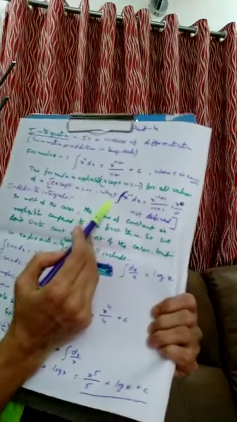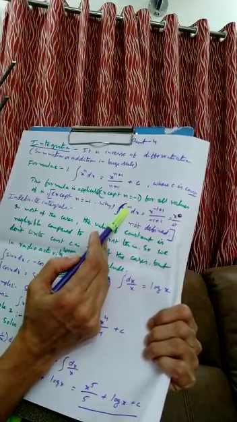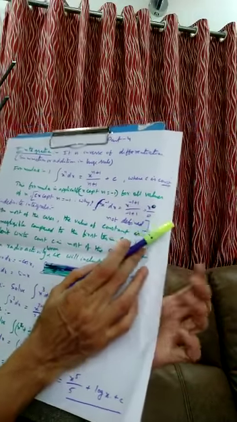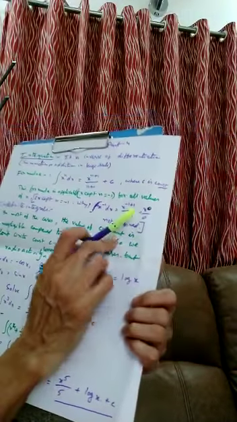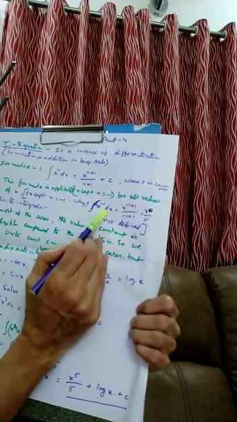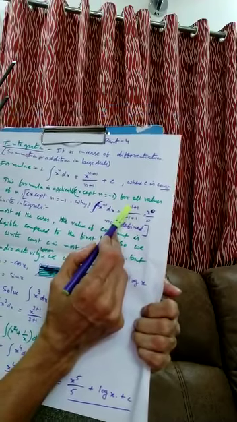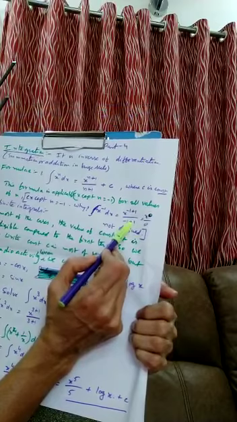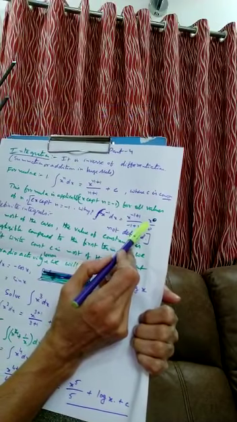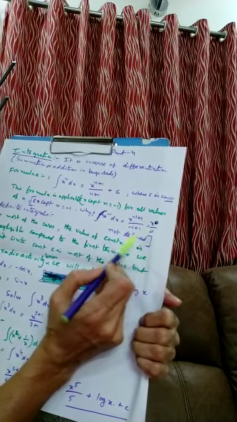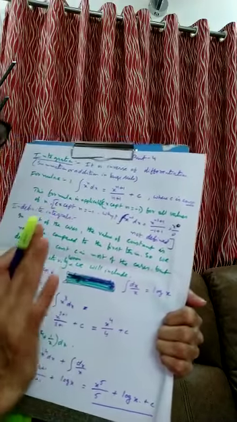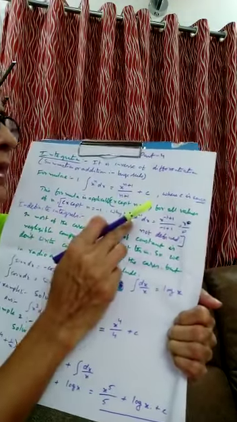Why? What is the reason? If n is equal to minus 1, see here, I am proving why it is not applicable. Integral x raised to minus 1 dx. What is the formula? x raised to minus 1 plus 1 upon minus 1 plus 1. What is the answer? x raised to 0 upon 0, not defined. So this formula is not applicable for n is equal to minus 1.